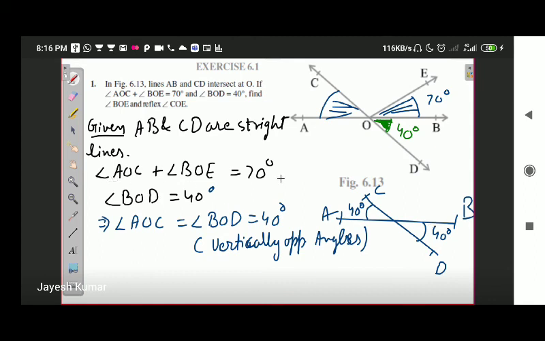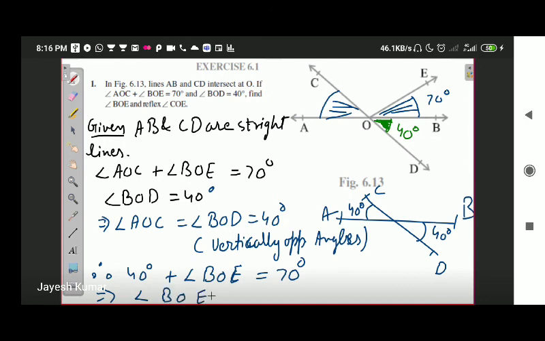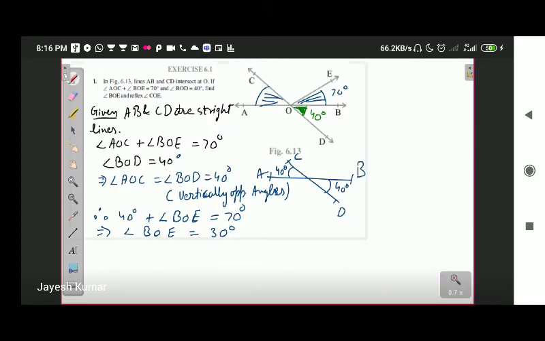Next, for equation 1, therefore 40 degree plus angle BOE will result to 70 degree. That means the value of angle BOE is going to be 70 minus 40, that is 30 degree. Okay, this is what I have derived from the question up till here. Moving on. Find angle BOE. We have already found the value of angle BOE. One part of the question is already done.